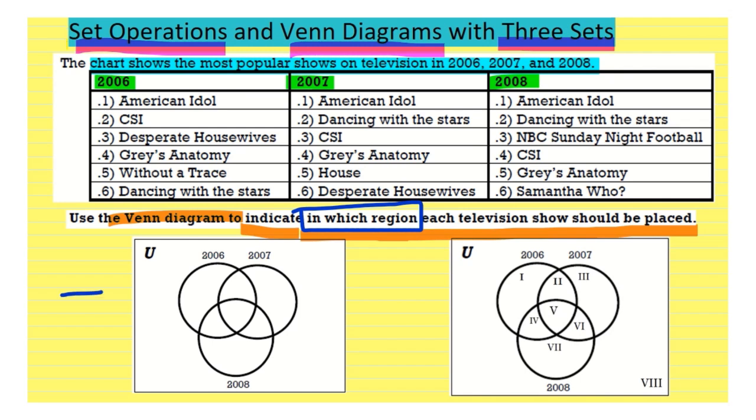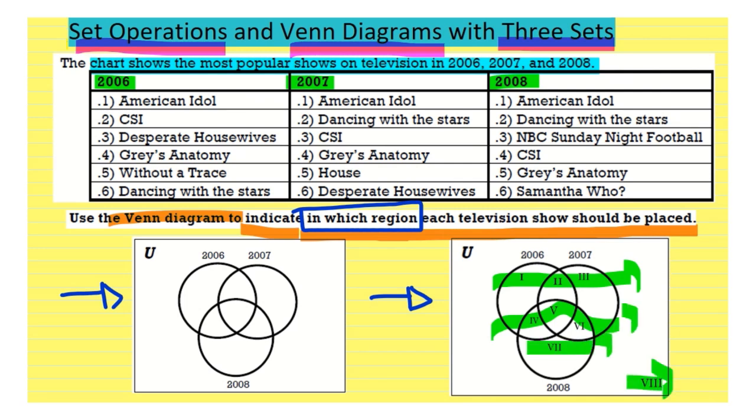They actually gave us a blank set of Venn diagrams. So over here, I have added region numbers. I've added 1, 2, and 3 on top, 4, 5, and 6 in the middle, and 7 on the outside, and the bottom is region 8.